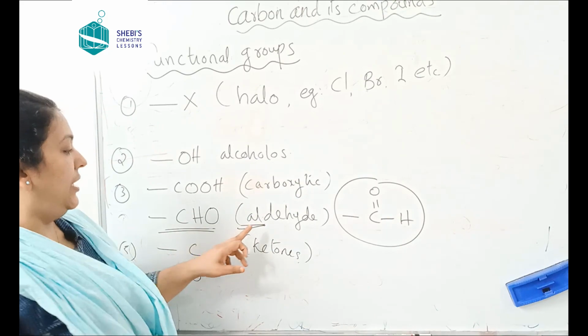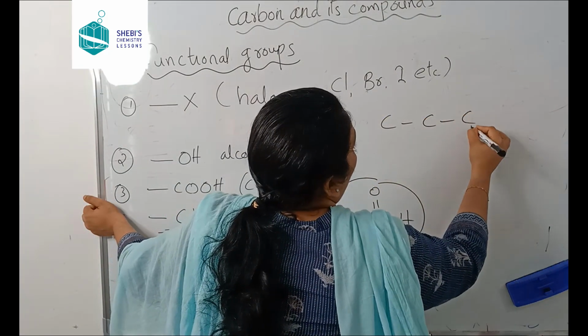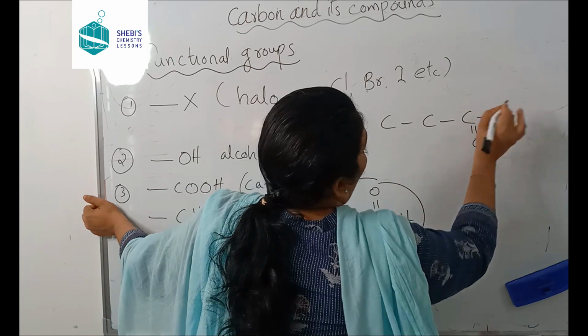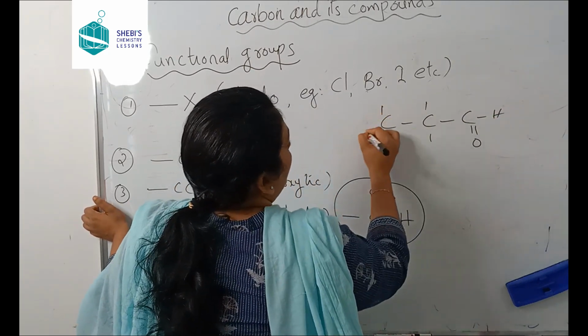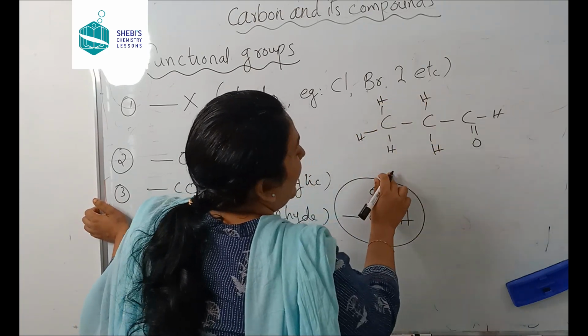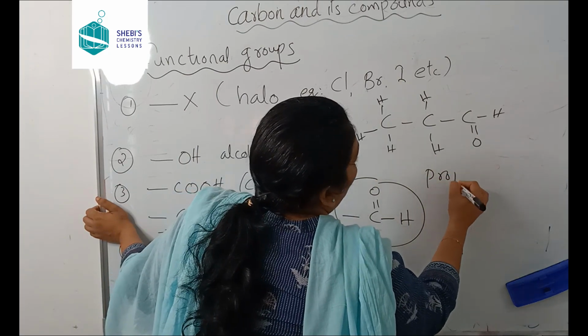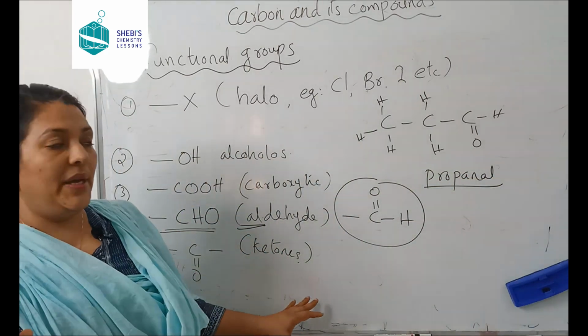Like if propane is there, 3 carbon atoms, one is CHO, and all other hydrogen atoms are attached. Now what happened? This became not propane, but propanal.